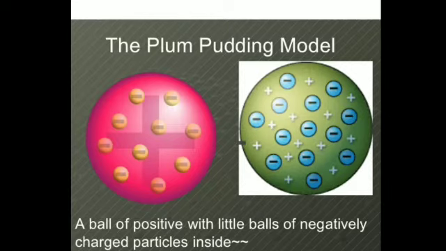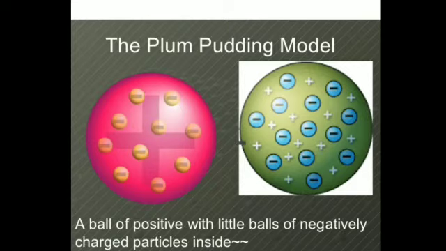And the mass of an atom, according to J.J. Thomson, is considered to be uniformly distributed. J.J. Thomson compared the atom with the Christmas pudding, in which the dry fruits represent the electrons and the whole pudding is the positively charged atom. That is why this was also known as the plum pudding model.